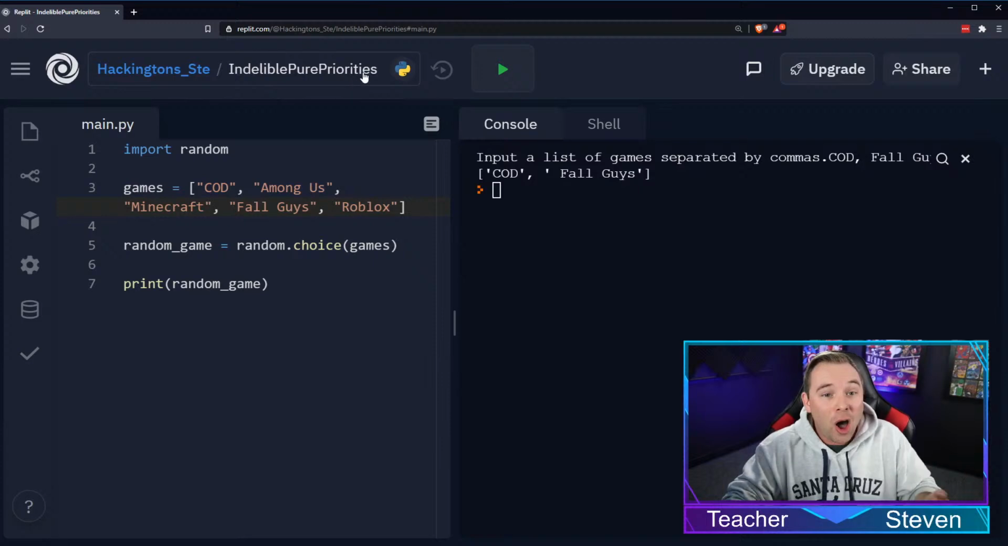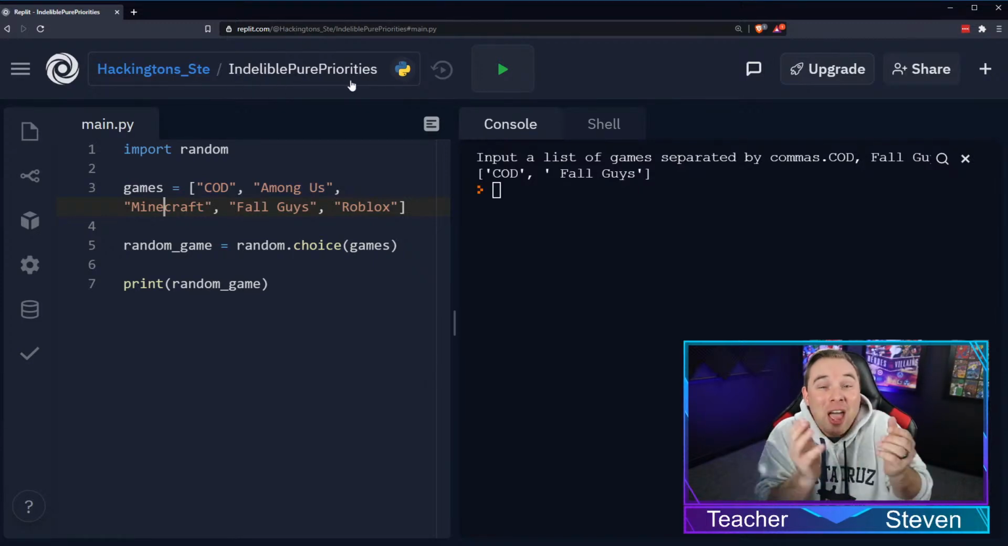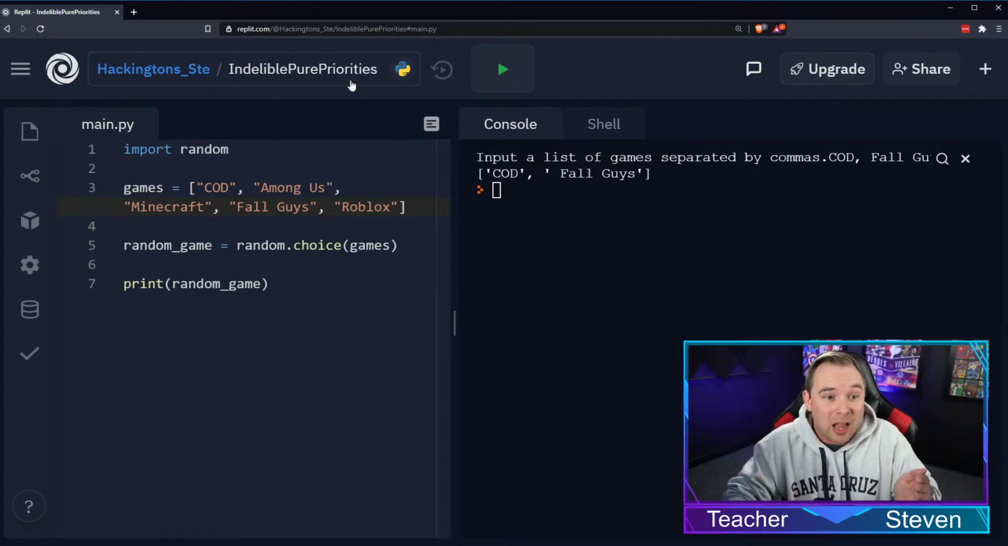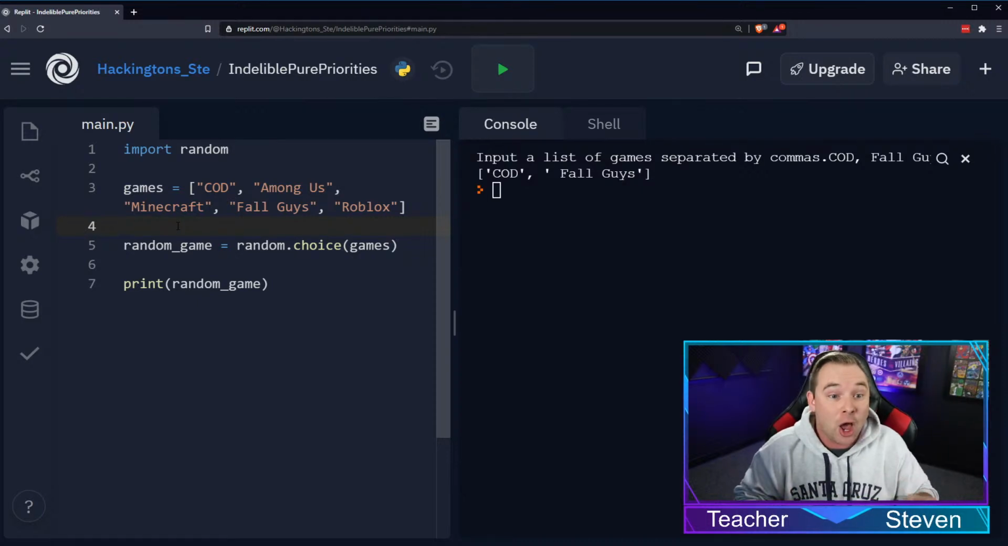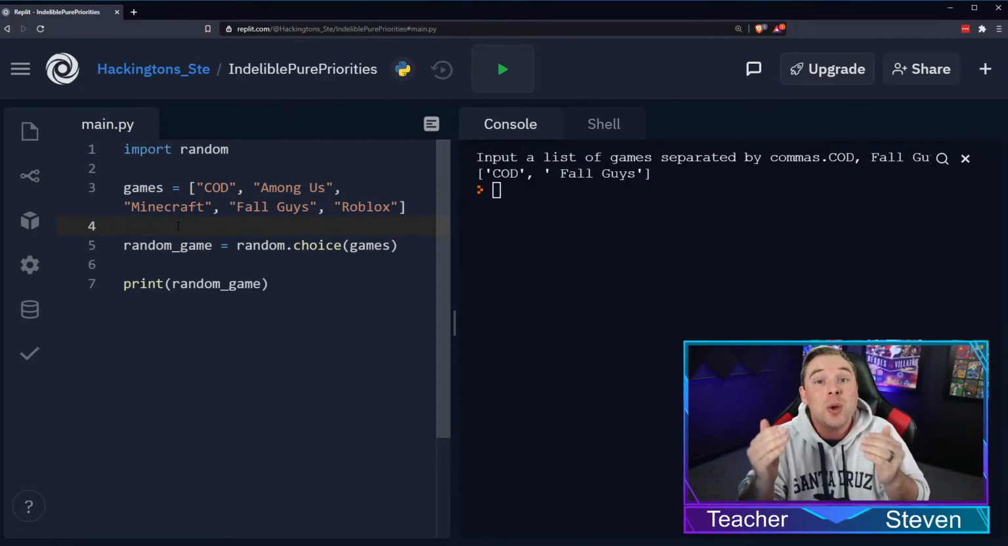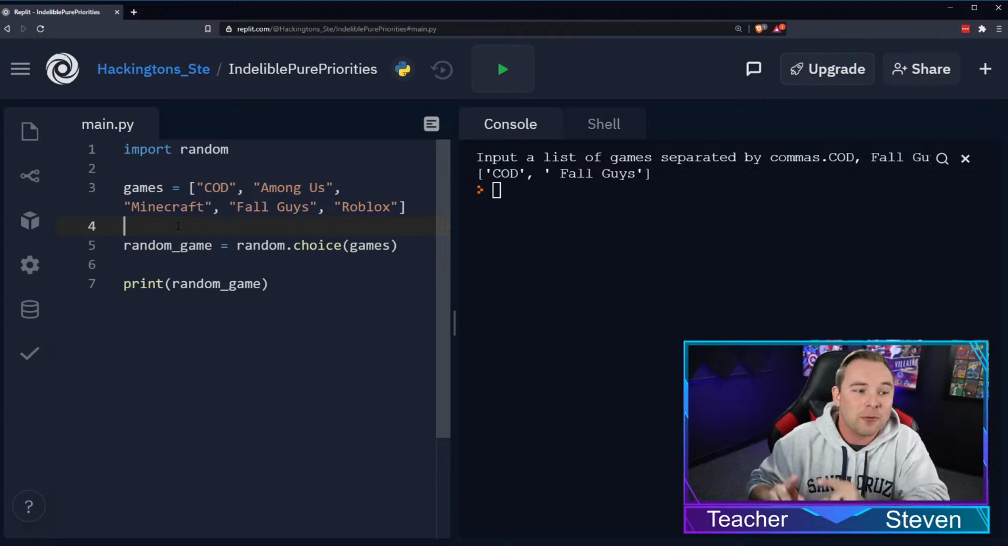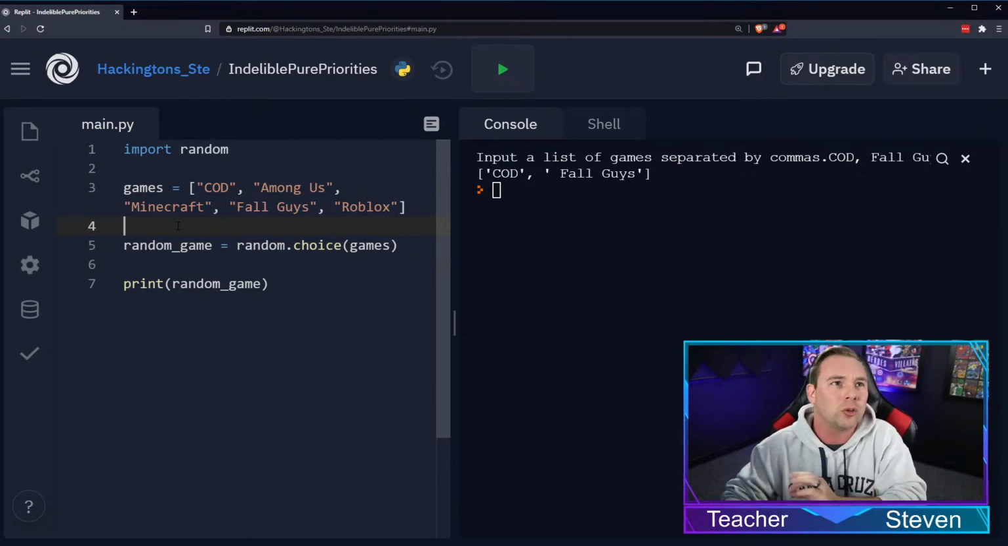On this page right here, on Replit, you see this indelible pure priorities. They created that random string by doing this exact thing, creating 3 different lists, picking random things from that list and gluing them together. So this project does have real-world implications and real-world uses.